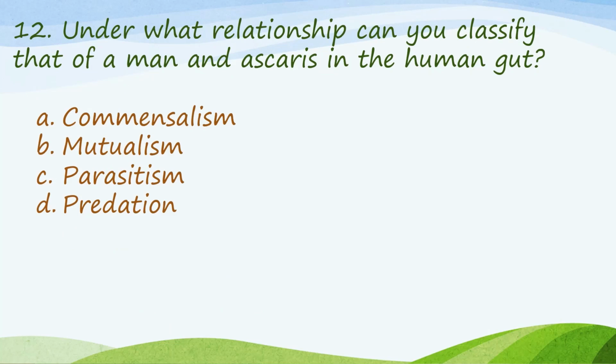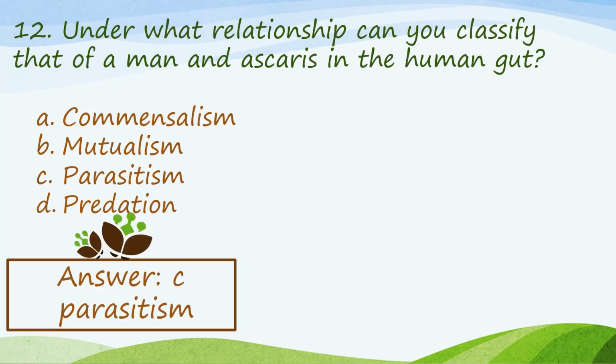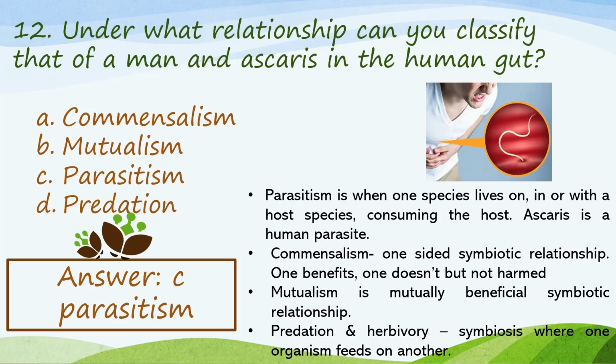Number 12 question. Under what relationship can you classify that of a man and Ascaris in the human gut? Our answer here is parasitism. The human Ascaris is actually a parasite found in the gut of human beings. As we defined earlier, parasitism is when one species lives on, in, or with the host species, consuming the host. And that is what Ascaris does inside the human gut.